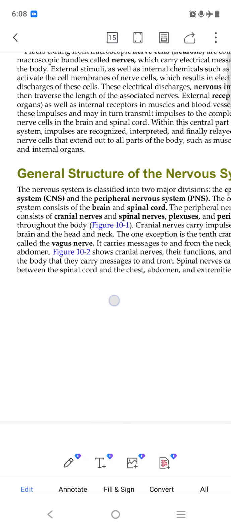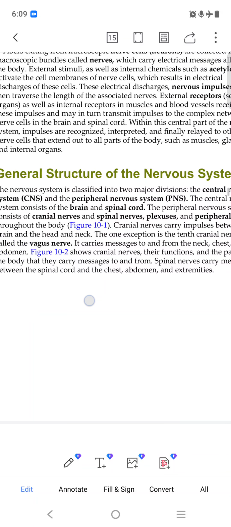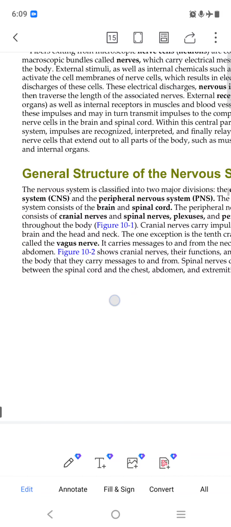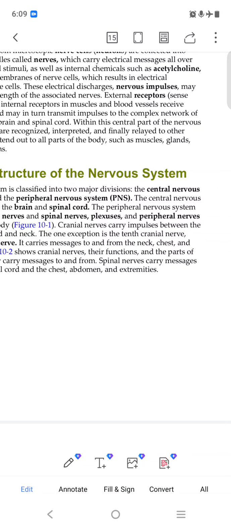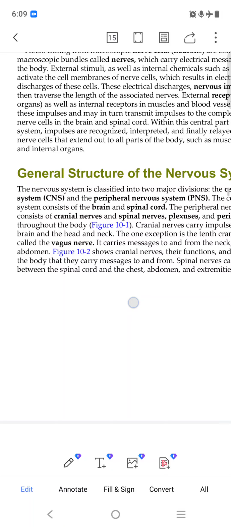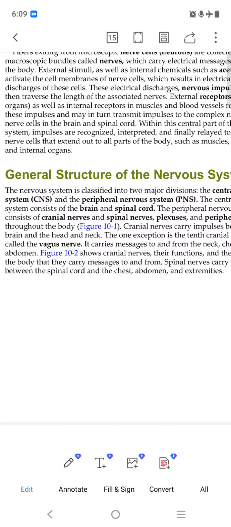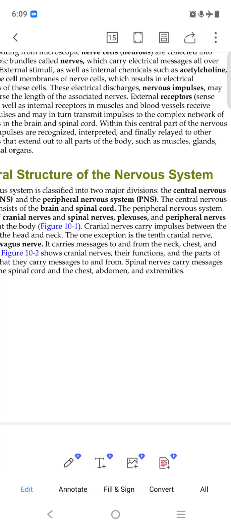So the general structure of the nervous system: the nervous system is classified into two major divisions, the central nervous system and the peripheral nervous system. This is the main point. Our nervous system is divided into two parts, central nervous system and peripheral nervous system. The central nervous system, CNS, consists of the brain and spinal cord, that handles the entire body.